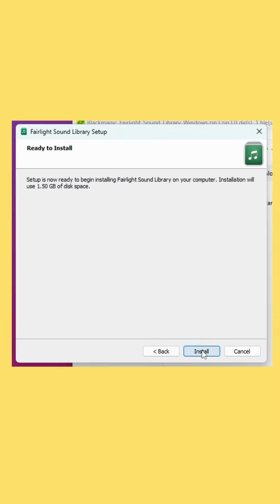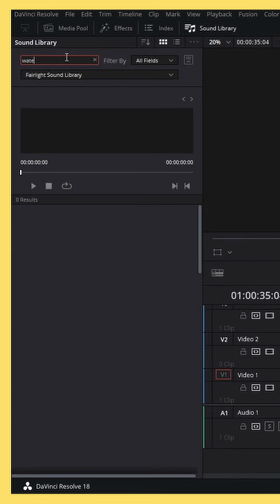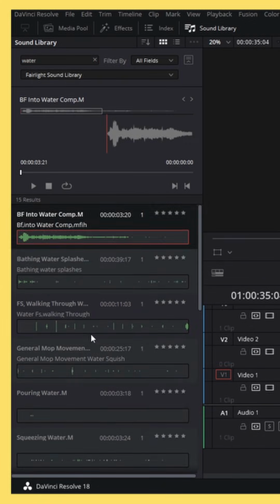After the installation finishes, relaunch DaVinci Resolve and again go to the sound library option. Now you can search for whatever sound effects you want. Let's try water. You can preview them and drop them onto your timeline like this.